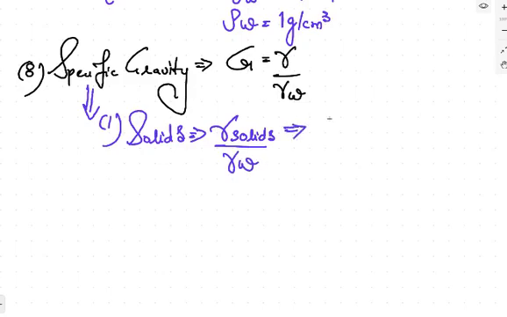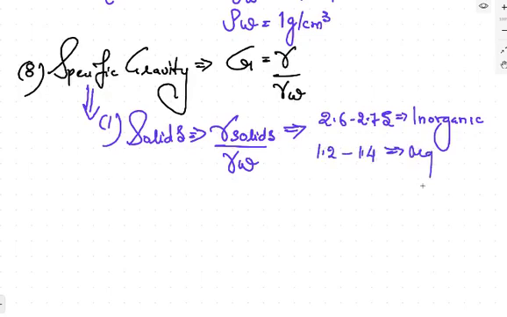Generally it is having values between 2.6 to 2.75 for inorganic solids, and its value is 1.2 to 1.4 for organic solids. This is for the organic solid. G का मतलब क्या हुआ, it is a ratio of the gamma and gamma w. दोनों यूनिट का रेशियो निकाल दिया वाटर के एस्पेक्ट में, नीचे वाटर ही होना चाहिए. That is known as specific gravity, which can be for solids.